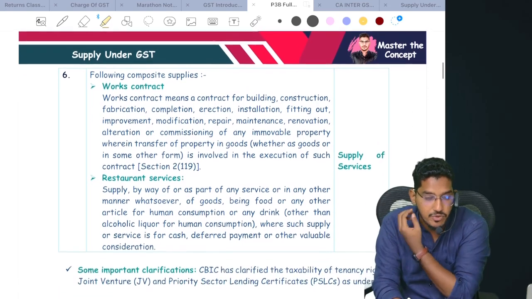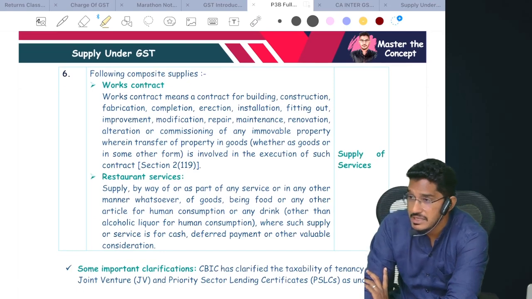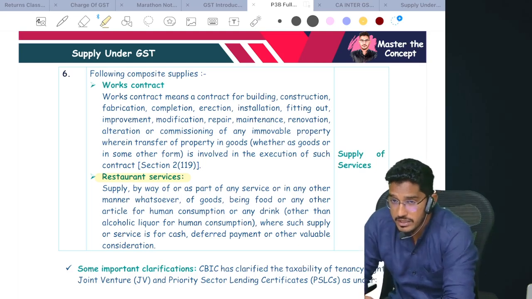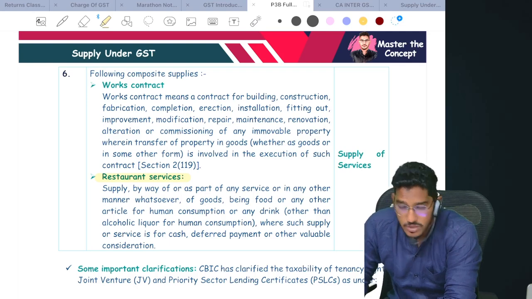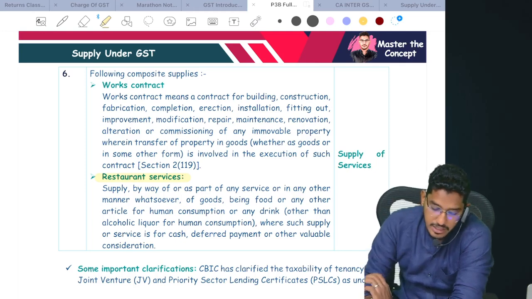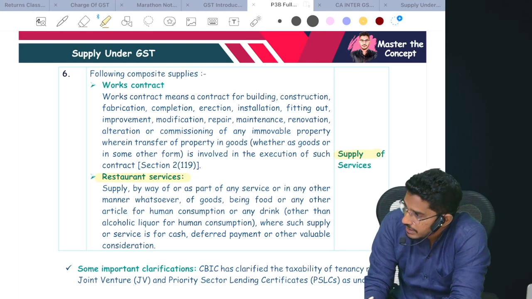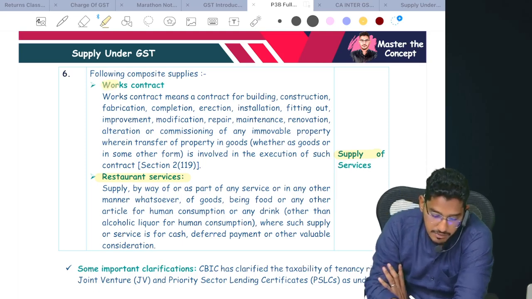Then we have a few composite supplies where goods also will be supplied, services also will be supplied in a single contract. So first, restaurant services. As I have told, when you go and eat at a restaurant, it involves service also, it involves goods also. So there came a confusion, but the government doesn't want to have that confusion. So they gave a strict warning that restaurant services will always be as supply of services. So the goods are involved, we will treat it as supply of service. Similarly, we have works contract.